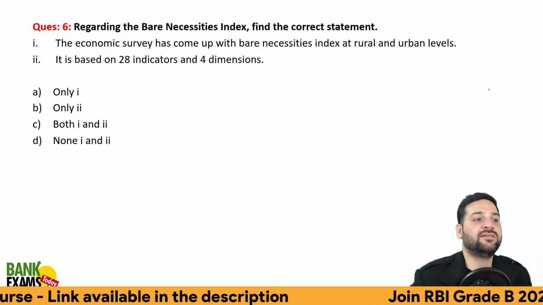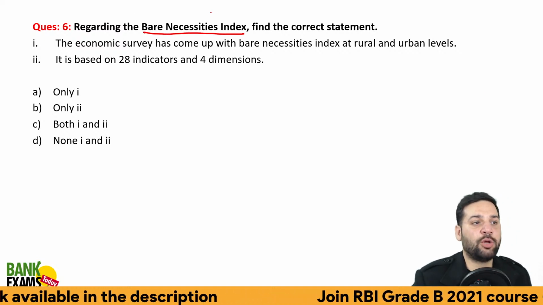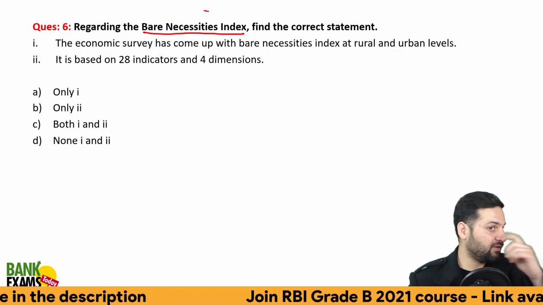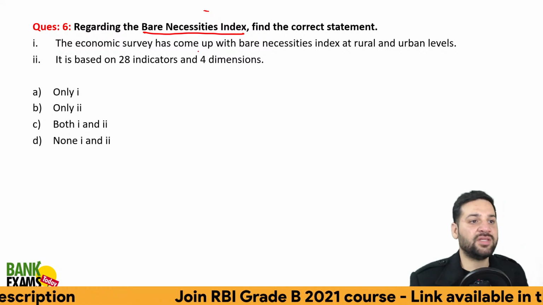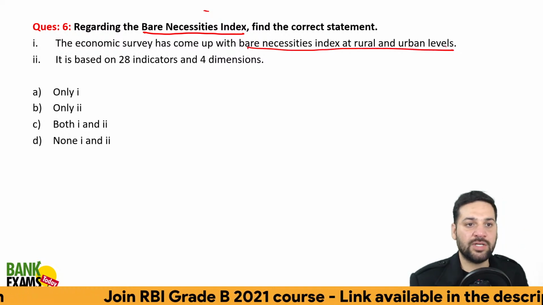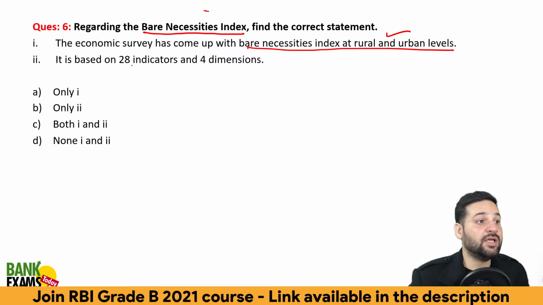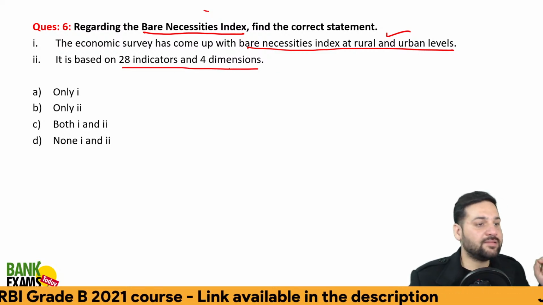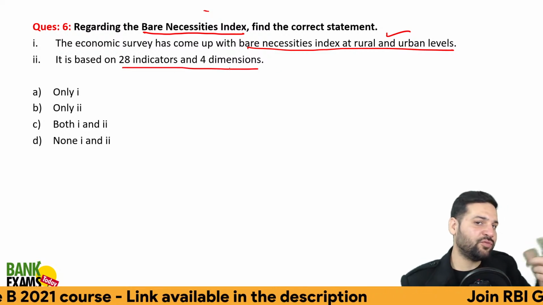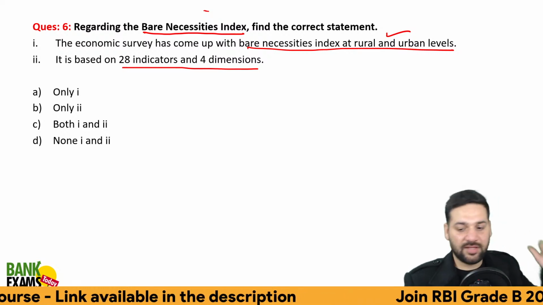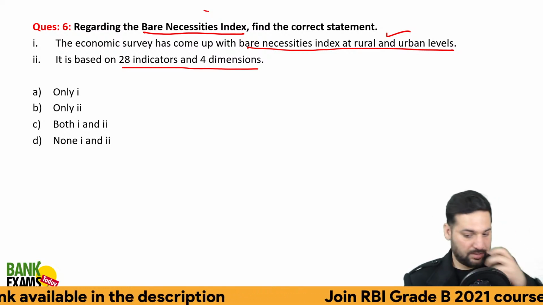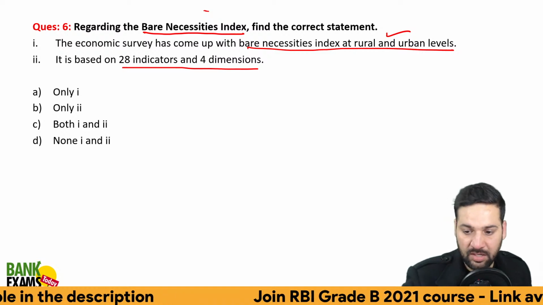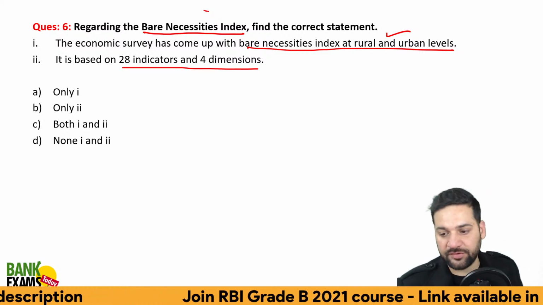Regarding the Bare Necessities index introduced in the Economic Survey 2021, which of the statements are correct? Economic Survey came up with the Bare Necessities index at rural and urban levels. It is based on 26 indicators and 4 dimensions. If you know the answers, why don't you give me your answers in the real-time chat, so that I can check your answers.